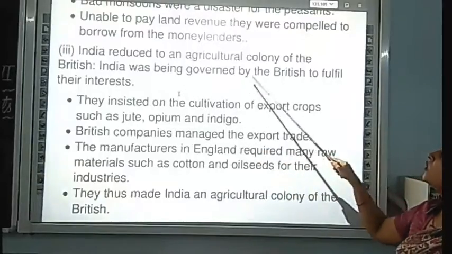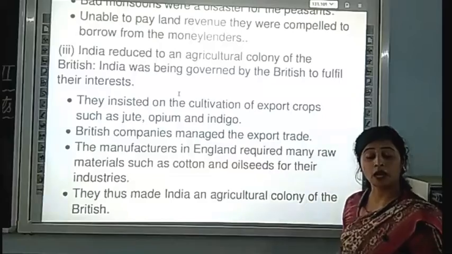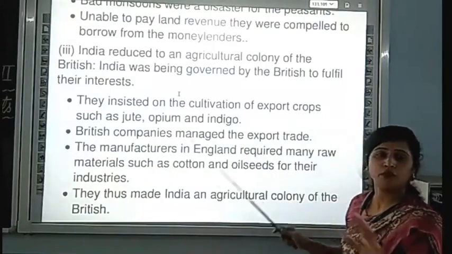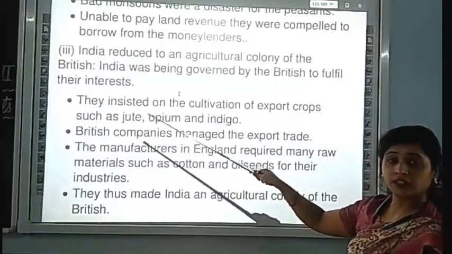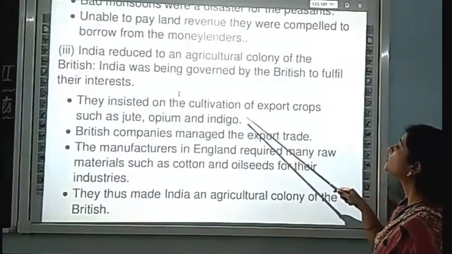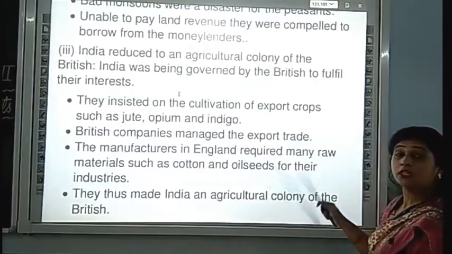India was reduced to an agricultural colony of the British. India was being governed by the British to fulfill their interest. We all know Britishers came to our country to fulfill their interest. So what they do, they insist on the cultivation of export crops such as jute, opium and indigo.